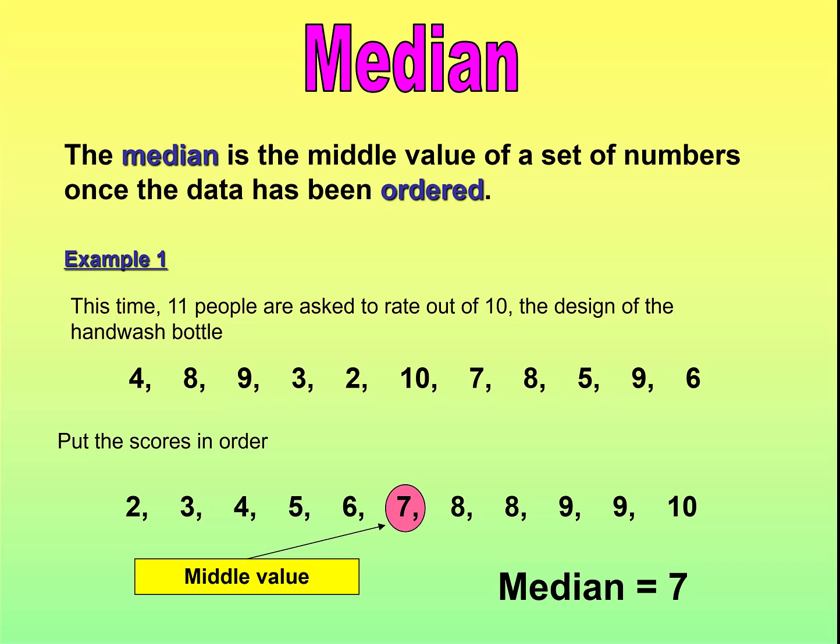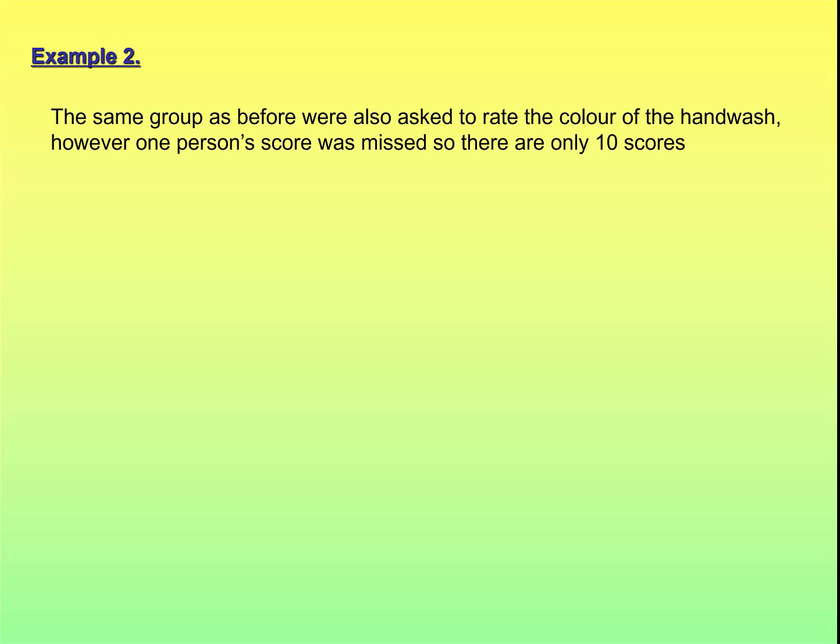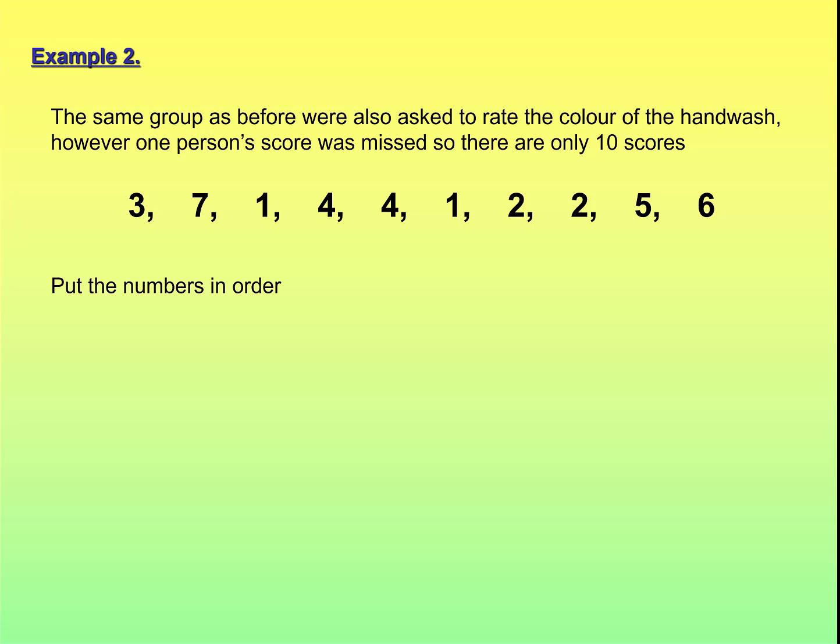Now we had an odd number of numbers this time, that makes working out the median easier. But what happens if we had an even number of numbers? So on this particular example, we've got the same group as before. They were also asked to rate the colour of the hand wash. However, one person's scores missed off, so we've only got 10 people's scores, not 11 this time. Those were the scores that we gave out of 10. Again, put them in order. This time we don't have a number in the middle. We have 2 numbers either side of the middle, a 3 and a 4.